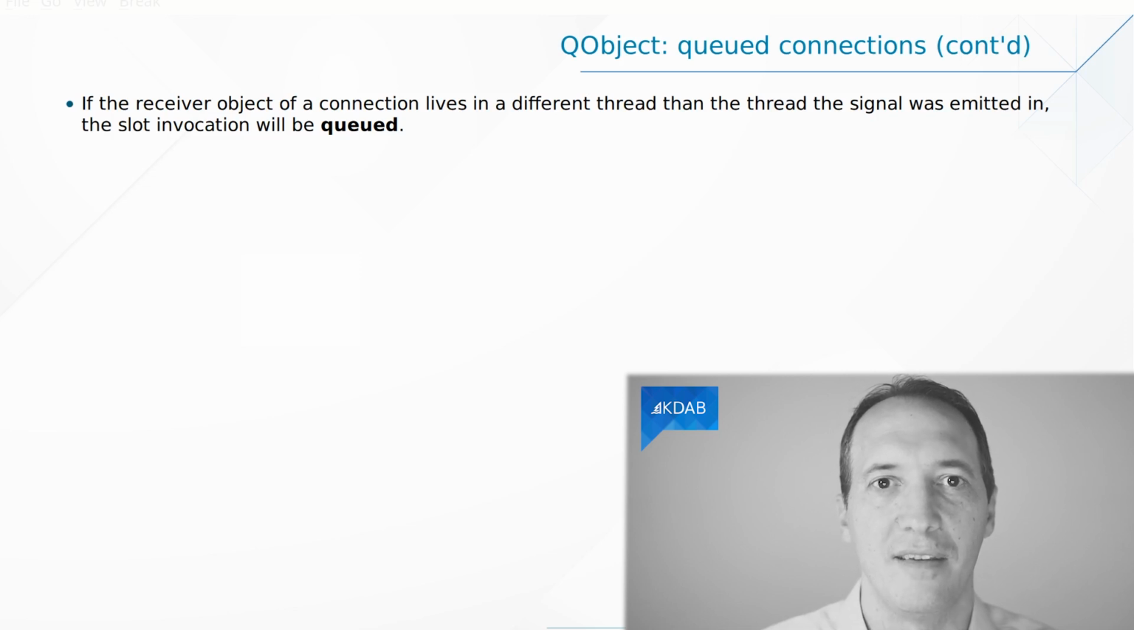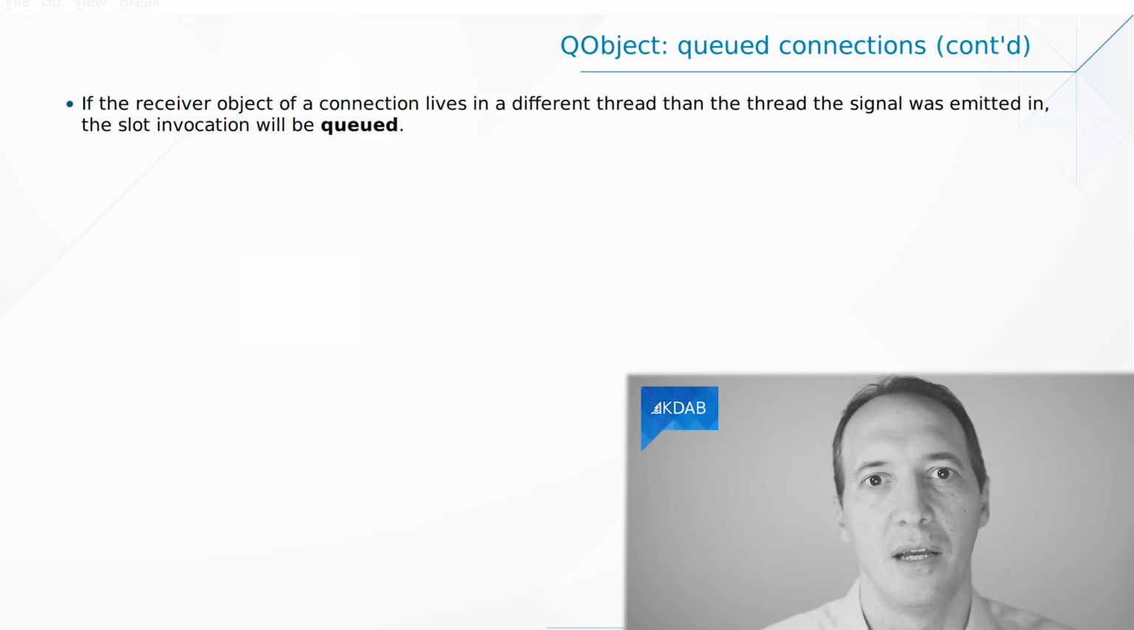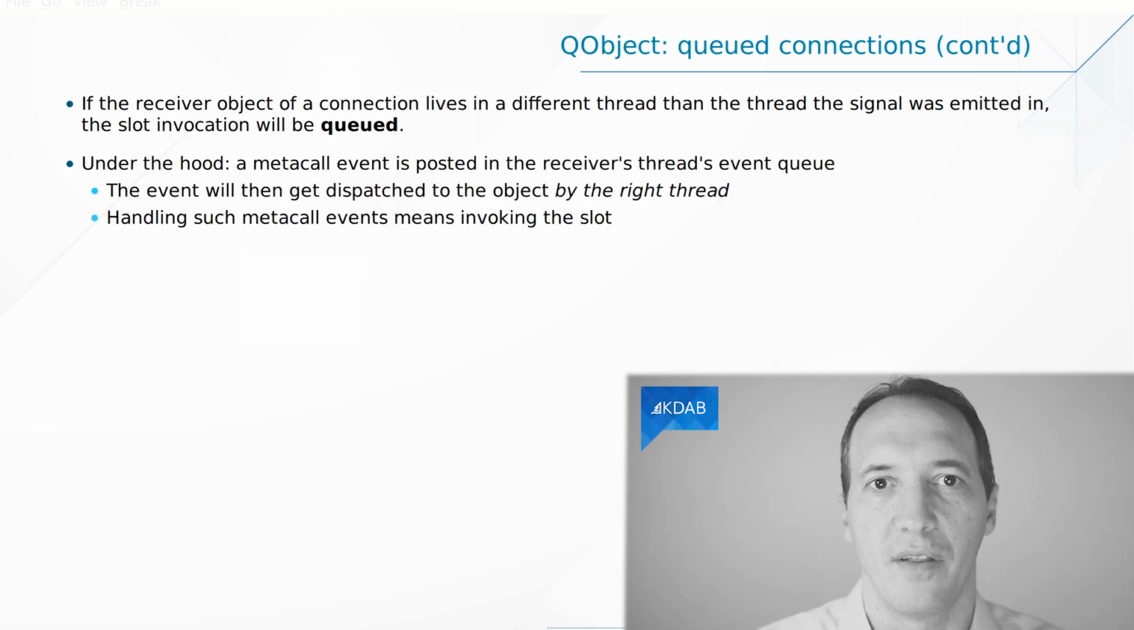So there is a kind of a delay between the emission of the signal and the receiver calling the slot. That's why this is called queued, because it actually goes into a queue of events before being processed. The event itself is called a metacall event. This is internal to Qt, and it will be posted into the event queue of the receiver thread.